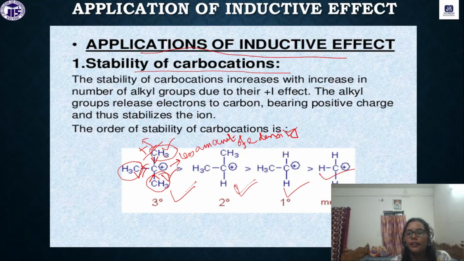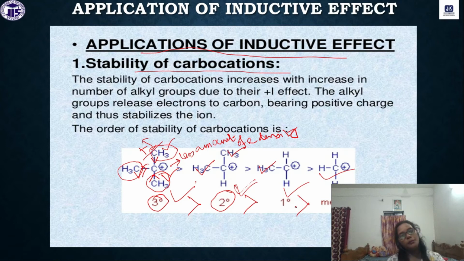That is why the 3 degree carbocation is much more stable than the 2 degree, because here we have only 2 methyl groups. For 1 degree only 1 methyl group, and for the methyl carbocation we don't have any alkyl group. So 3 degree is much more stable than 2 degree, than 1 degree, and then the methyl carbocation. Thus the stability of carbocation we can explain with the help of the inductive effect.